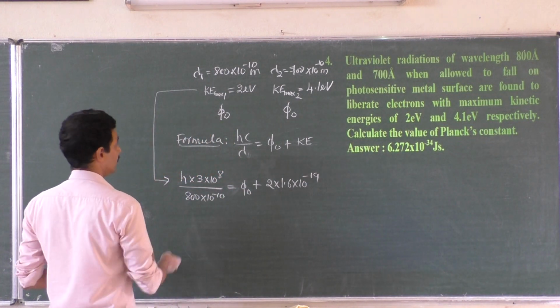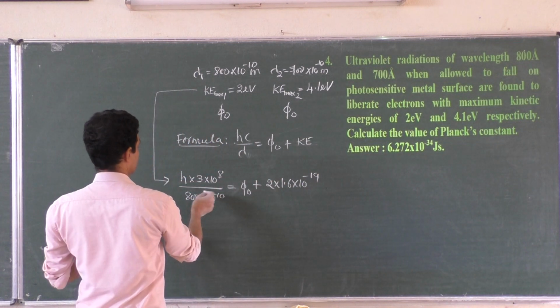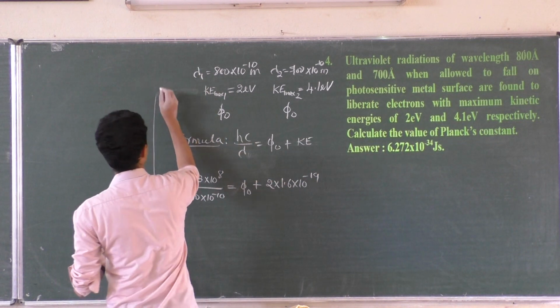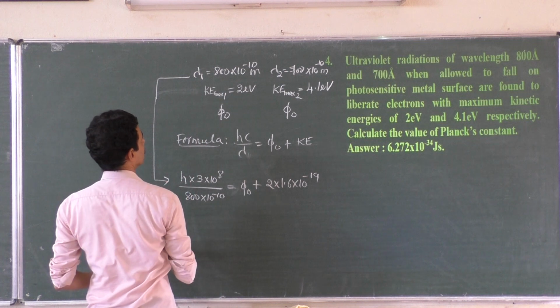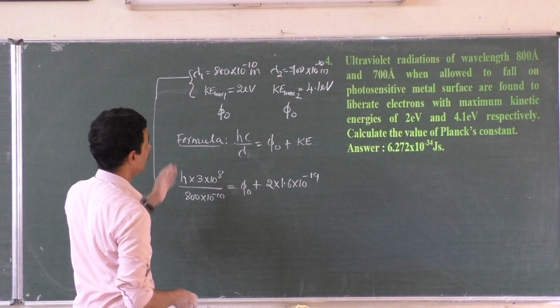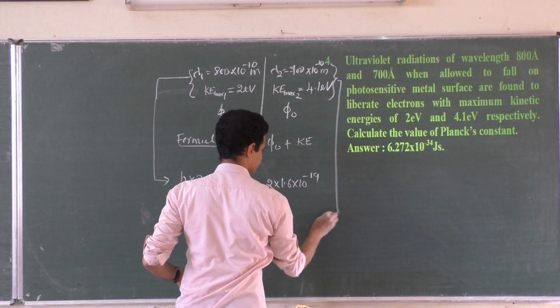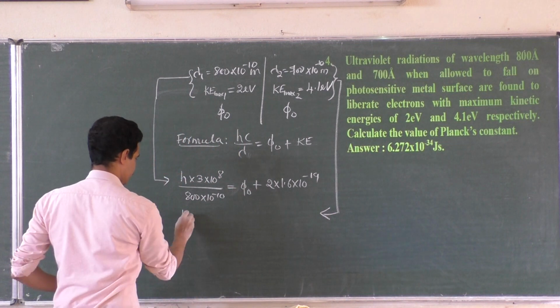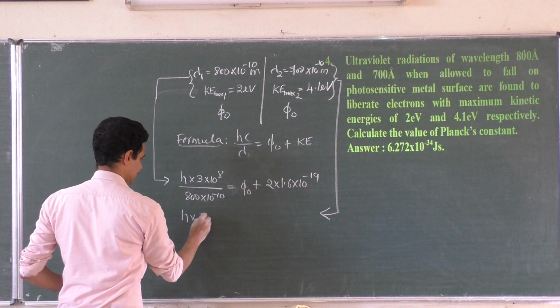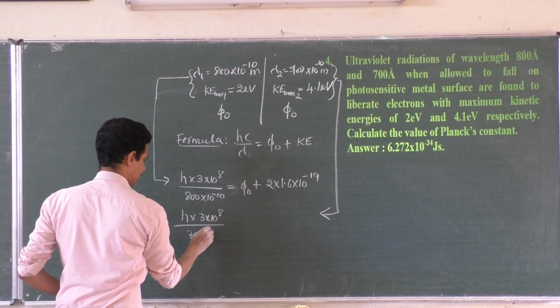One equation is over. Let us write the equation for the other. Which did I write? hc by lambda. I took lambda from here, and right, this one only. Yes, correct. Now this is one set and this is one set. Let us write it for this set. h to be found out. c is 10 to the power 8. 700, right? More energetic photon.